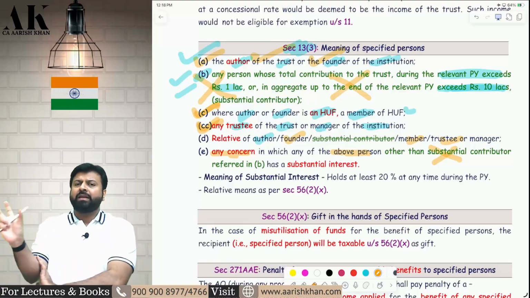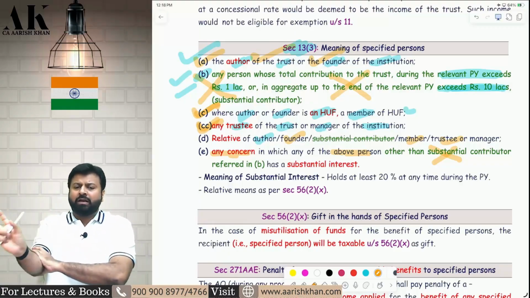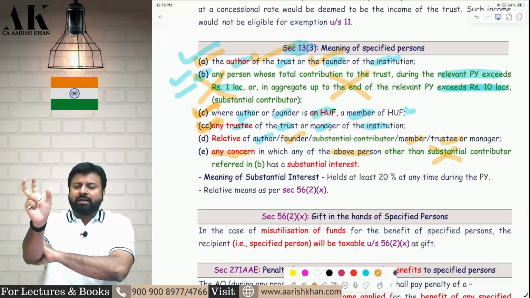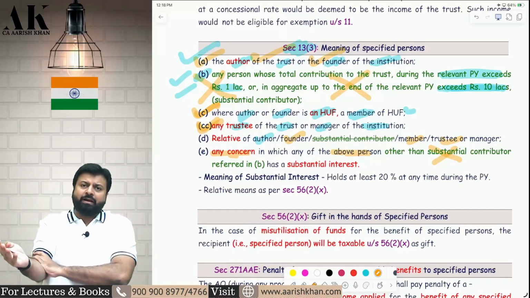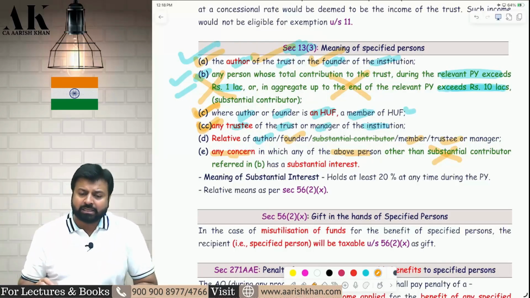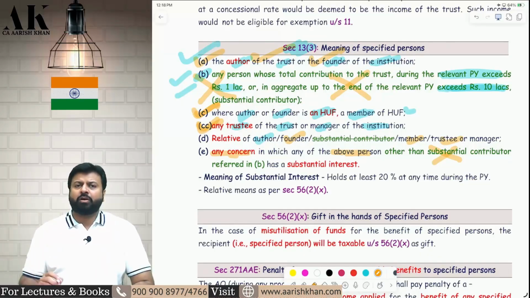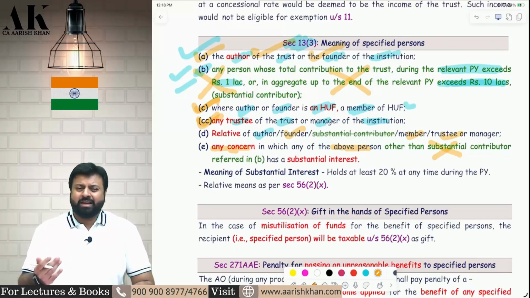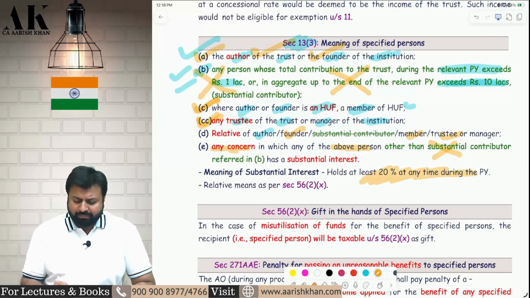Okay. Next, any concern in which any person other than the substantial contributor, again point number B is not covered. So there is a company in which the author, the founder, the trustee, the manager, the member of the HUF, all these people have substantial interest. Then that concern will also be called as a specified person for the purpose of this section. Substantial interest means in any entity, if you hold 20% at any time during the previous year, that will be called as substantial interest.